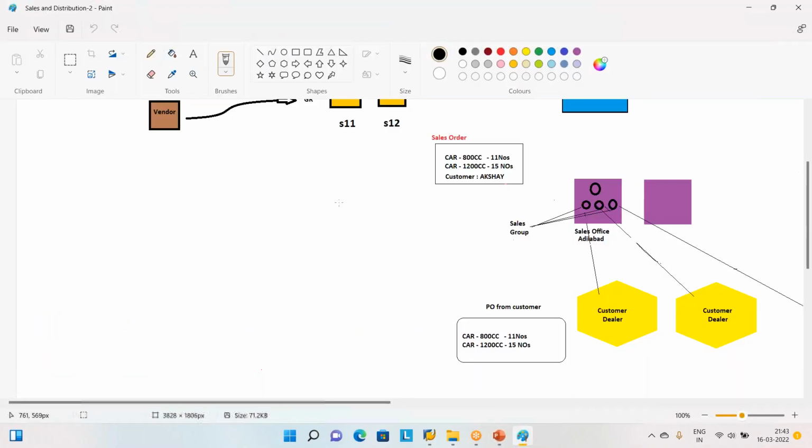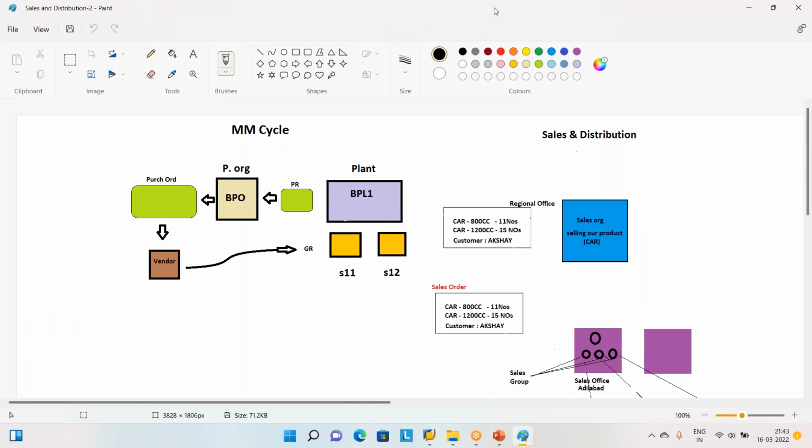Let me explain here. People are going to have the impression that a sales order is a document exactly opposite of a purchase order. That is wrong. So what is a purchase order?